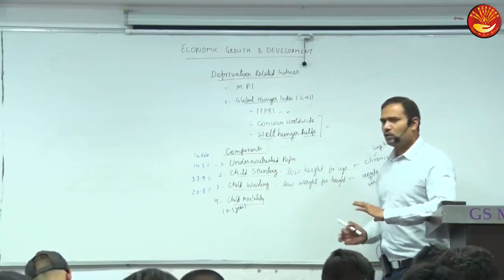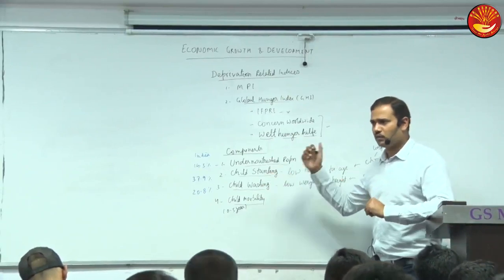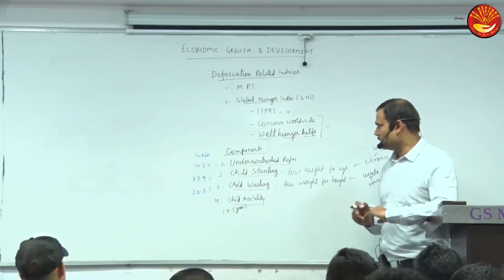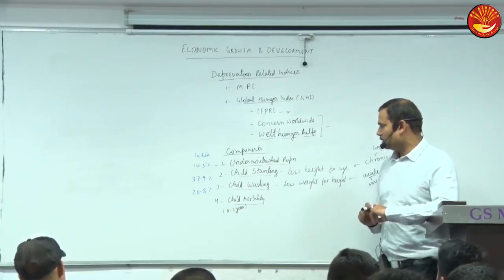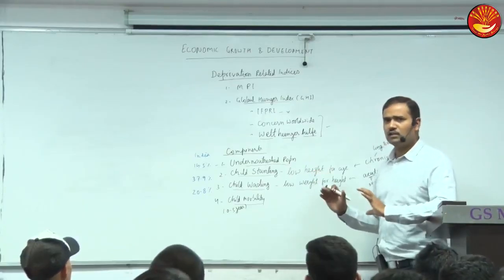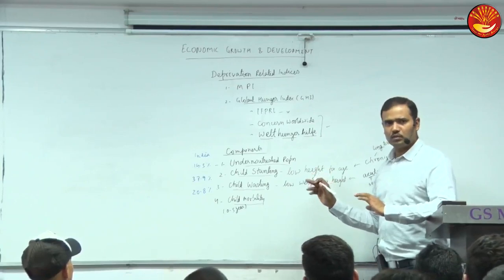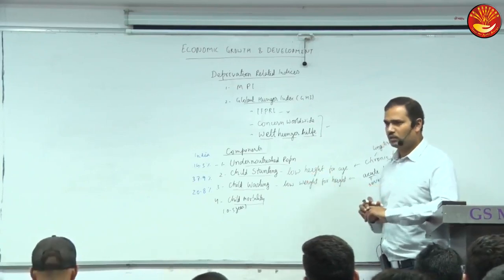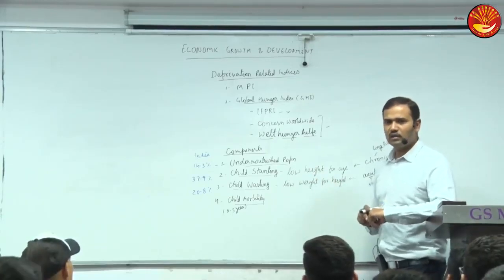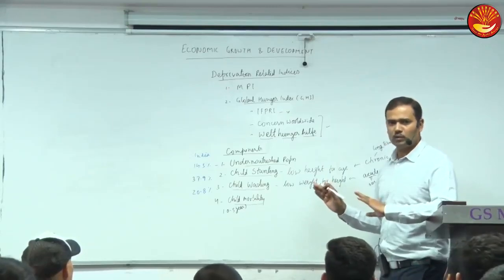Child mortality means out of 1,000 children born, how many are expected to die before reaching 5 years of age, or how many are dying before reaching 5 years? So how much child mortality? Last year it was 4.3%, or 43 out of 1,000 children. It has somewhat reduced. So maybe 41, 42 should be there. Anybody remember the data? I have not seen the data in the latest report.